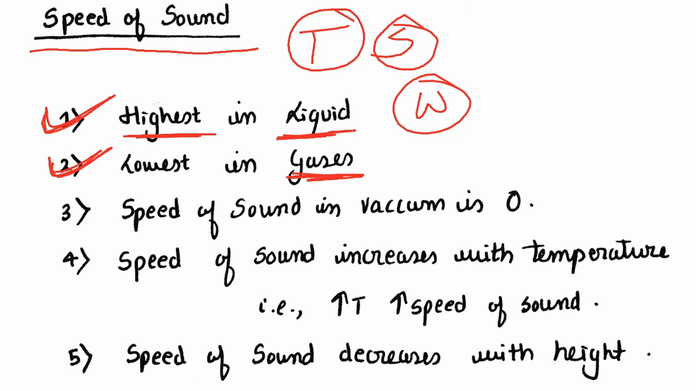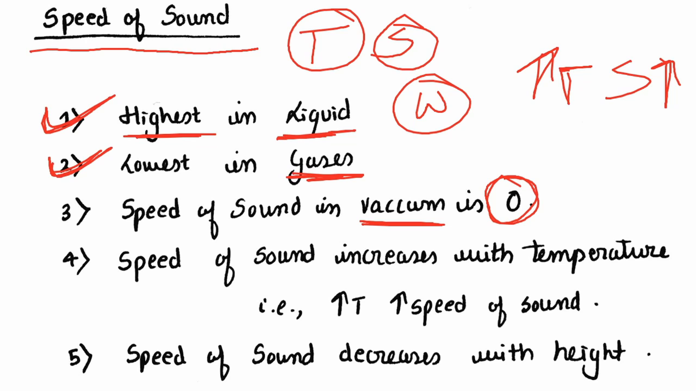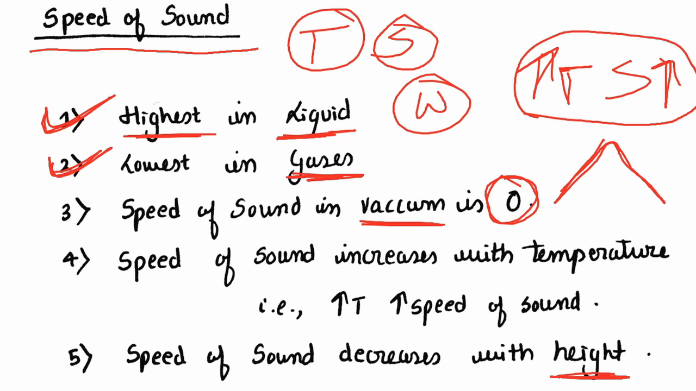The speed of sound in a vacuum is zero, and the speed of sound increases with increasing temperature. As the temperature increases, the speed of sound also increases. The speed of sound decreases with height. As you go higher in altitude, the speed of sound will be lower. So it is highest in liquids, lowest in gases, increases with temperature, and decreases with height.